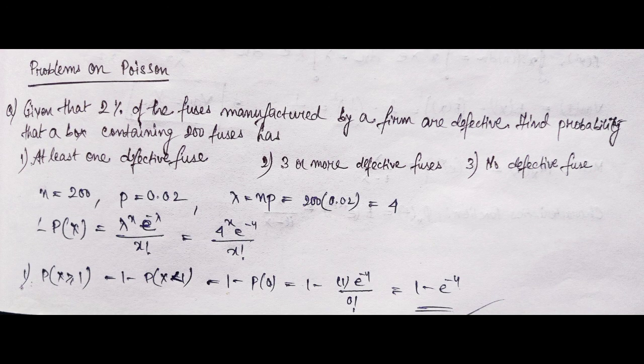Therefore the first question, at least one defective fuse, here means the condition x greater than or equal to 1. Therefore P of x greater than or equal to 1 can be written as 1 minus P of x less than 1. As greater than 1 will give many conditions, it is better to take the x less than 1 condition and subtract it from the total, that is 1 minus P of x less than 1, and we can calculate it as 1 minus e to the power minus 4.